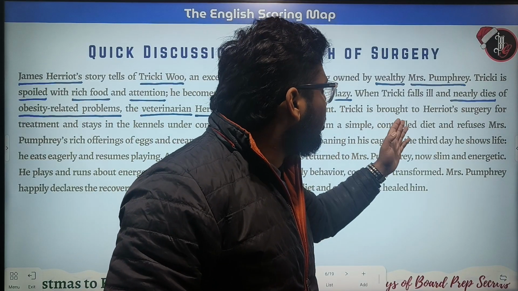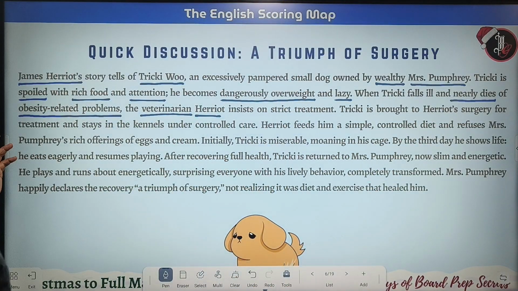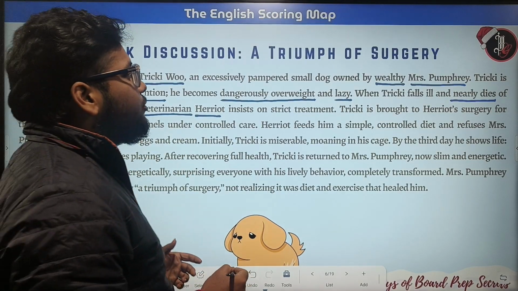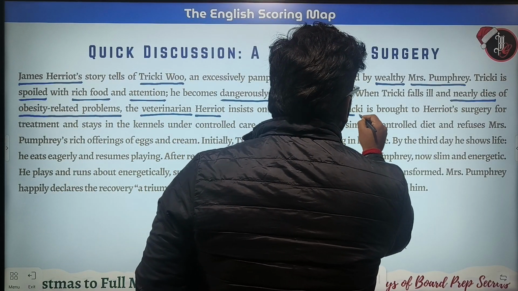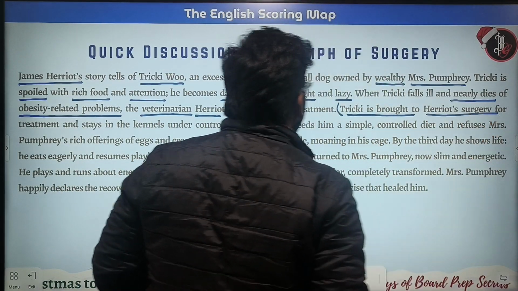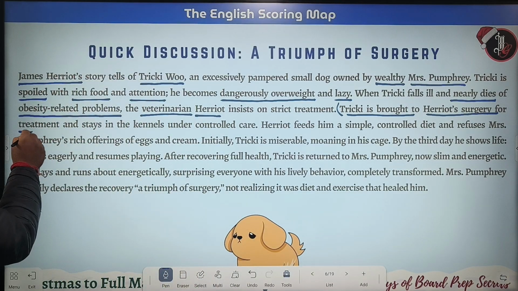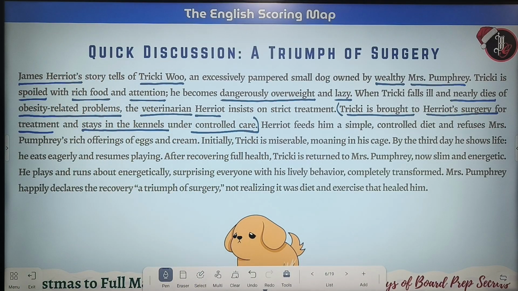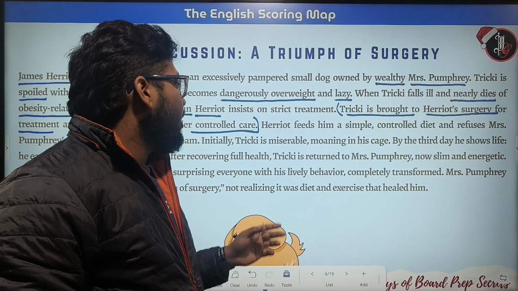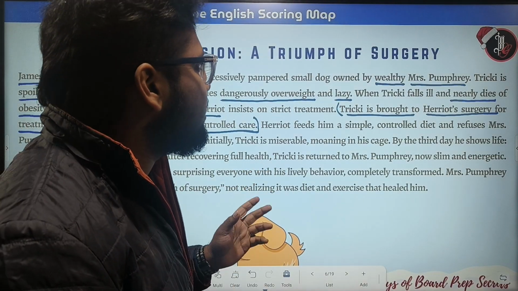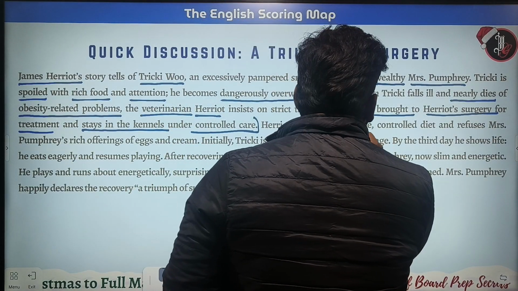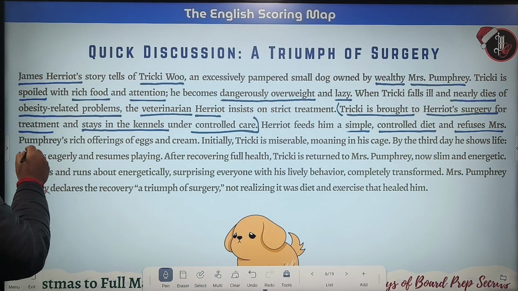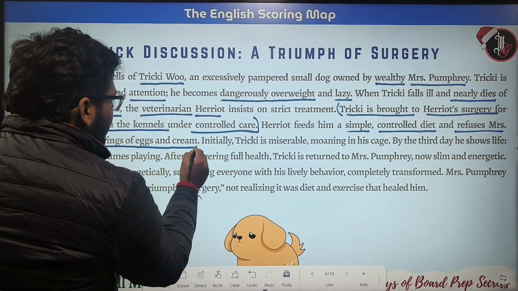Now, Tricki is brought to Herriot's surgery for treatment and stays in the kennels under controlled care. Okay, so where was Tricki taken to? Tricki was brought to Herriot's surgery for treatment and stays in the kennels under controlled care. This is the important thing. Now, Herriot feeds him a simple controlled diet and refuses Mrs. Pumphrey's rich offerings of eggs and cream.